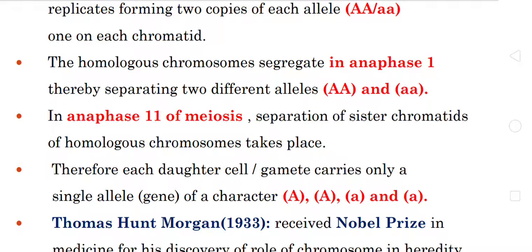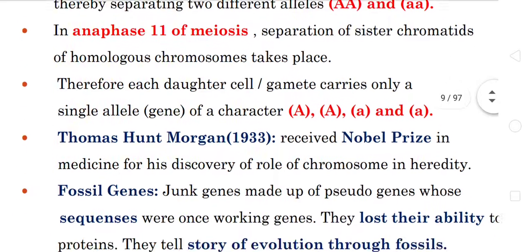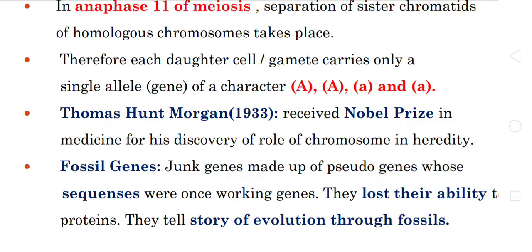As a result, 4 daughter nuclei can be formed. At the end of meiosis 2, we can get 4 daughter nuclei. They are capital A, small a and small a. This is the way the chromosomes are separated during meiotic cell division.